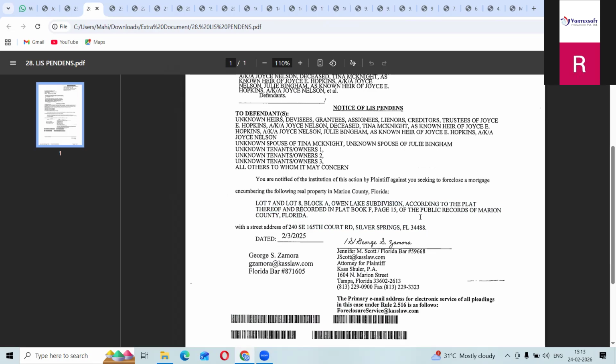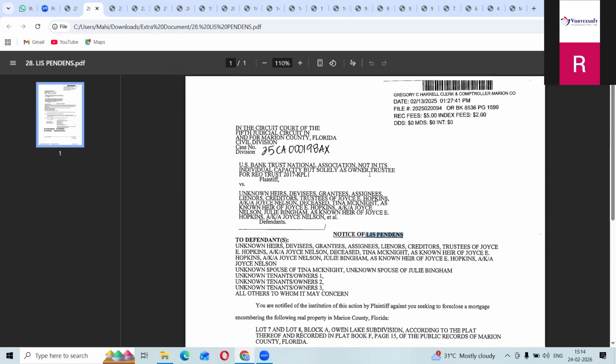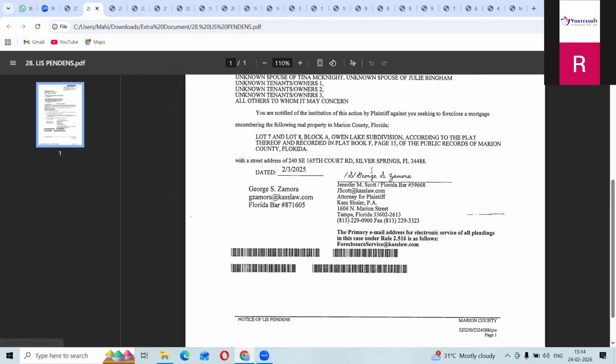If you find a release for this lis pendens, then there is no need to take this one. If you didn't get any release, then you have to take this lis pendens. This lis pendens also you have to check by legal description only.